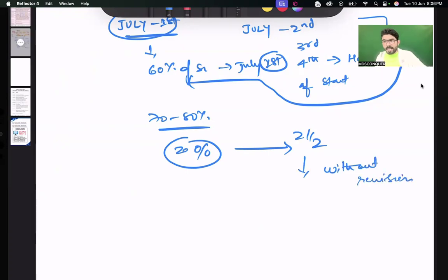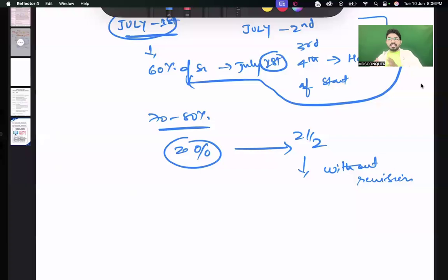Whatever you're preparing now, you're preparing for the final exam. You're analyzing yourself for the final exam, and for the final exam you cannot go without revision. Most of your seniors fail because they don't have proper revision. Their content was organized well, but they have not revised it well. Most of the failures in the final exam are due to lack of proper revision, not lack of knowledge, hard work or commitment. If you're done with only 60-70%, go back for 2.5 days, revise that 60-70%, and give your exam.